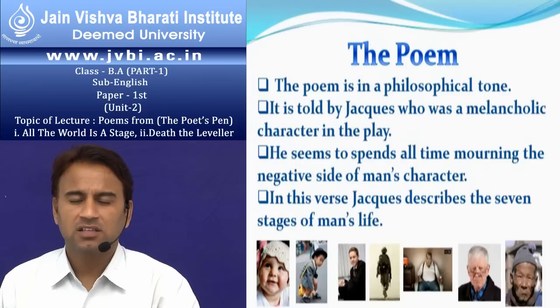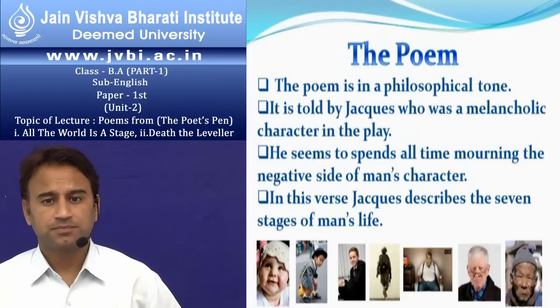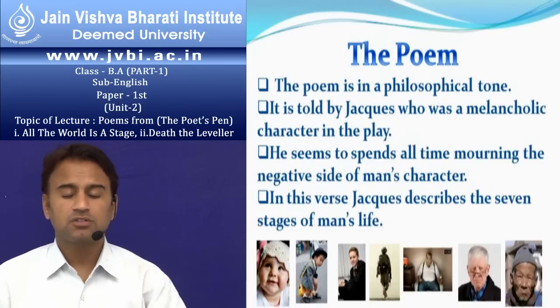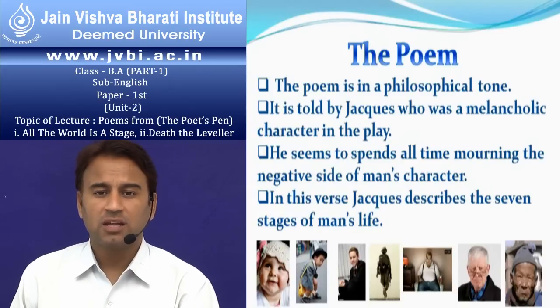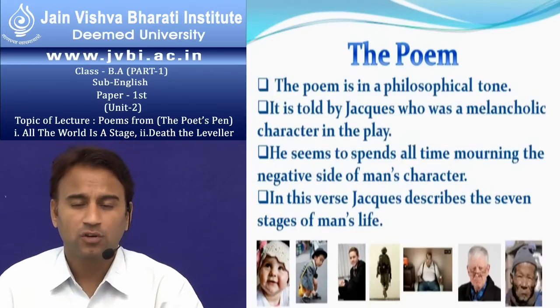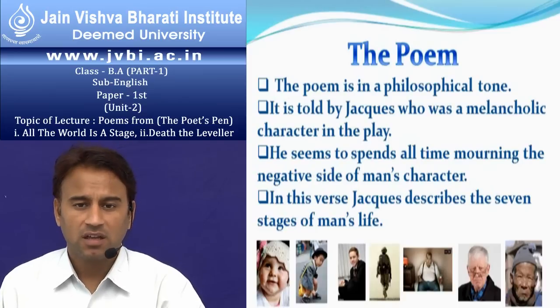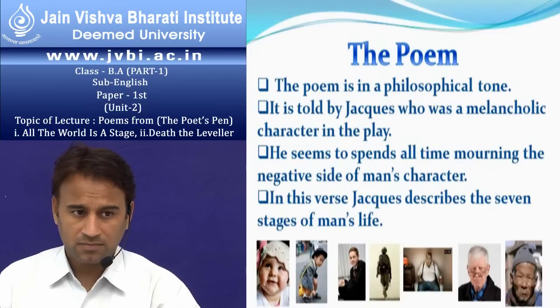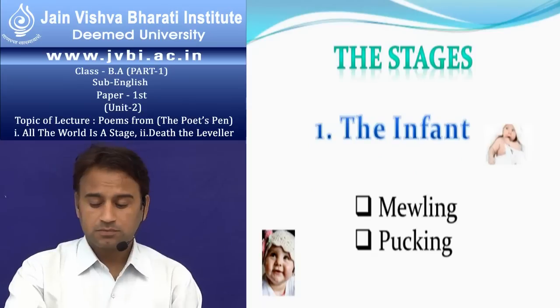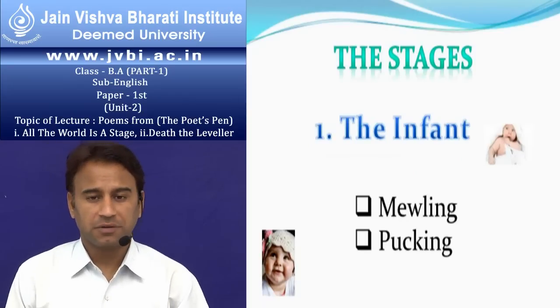Because in this age man has lost his teeth, has lost his eyesight, man has lost everything. He cannot eat properly, he cannot drink properly, he cannot think properly, he cannot see properly, nothing. He cannot do anything without the help of another person. Now, we will see all the stages one by one.